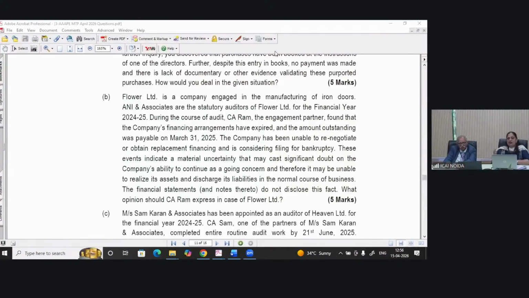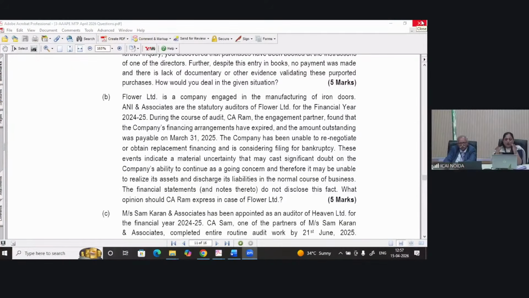I'm not saying you should write the complete definition word by word, but at least the facts mentioned in the question should be covered as per India's definition. At least linkage should be given. Okay. And then for question 1 part B, you want to talk about the opinion part, SA 570 and 705, and you have given an adverse opinion, right?